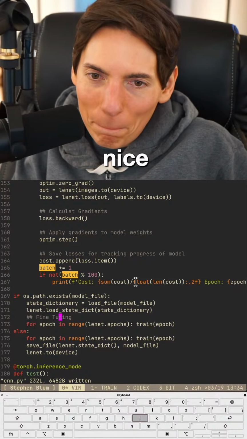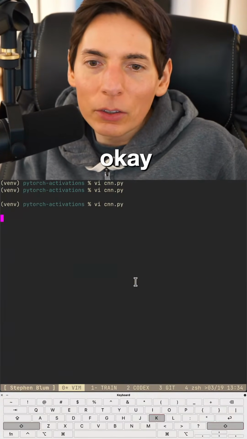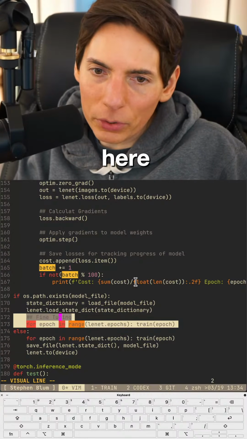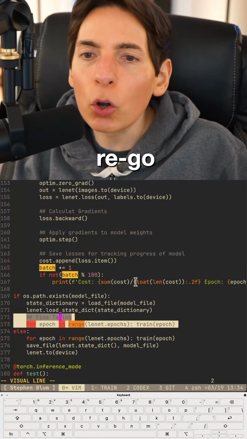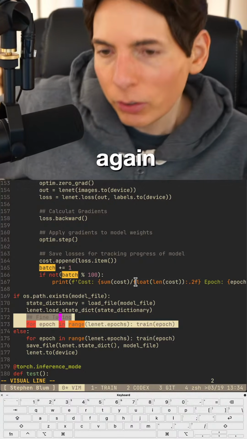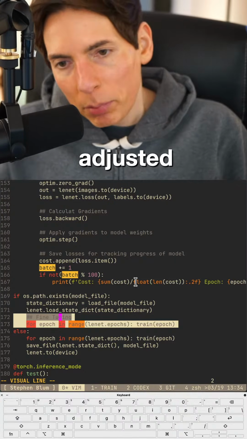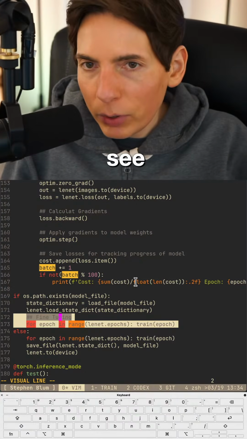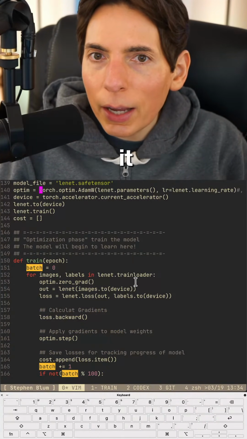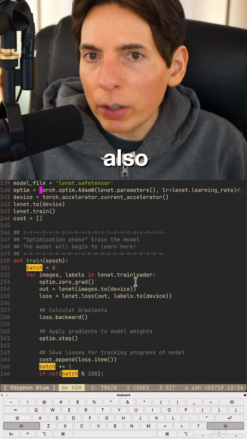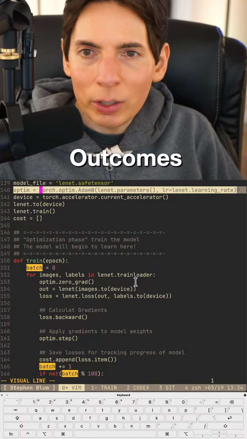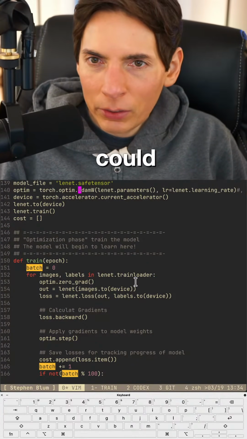Okay. So that's all we had to do right there, just add this line for the fine tuning, because we're just going to go over it with different hyperparameters. So we trained it once, and then we're going to train it again using slightly adjusted hyperparameters. And let's see if we can make it better. Also, what is our optimizer? It is AdamW. This is also something that we can modify. We could see if we can get better outcomes using SGD. We could do other things.